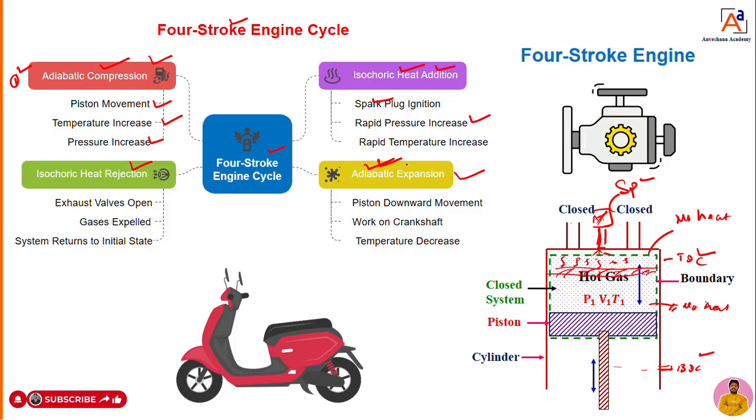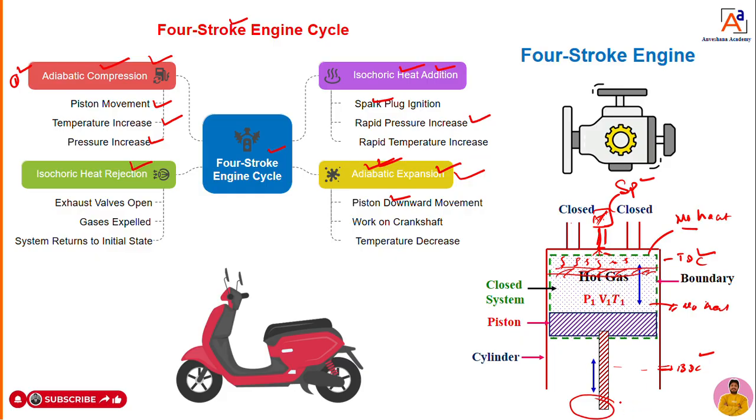Adiabatic expansion process is a process in which the piston moves from TDC to BDC, where there is no amount of heat transferred from the cylinder to the surrounding, or from the system to the surrounding. That we can call an adiabatic expansion. So what actually happened here now? The piston moved downward.